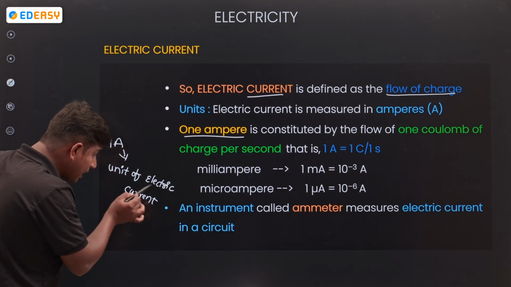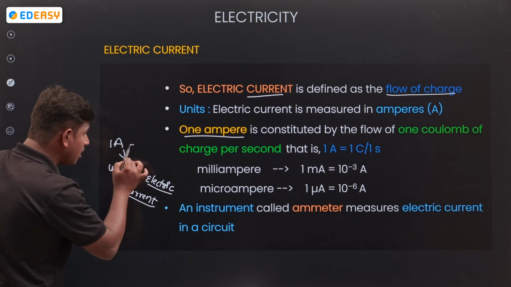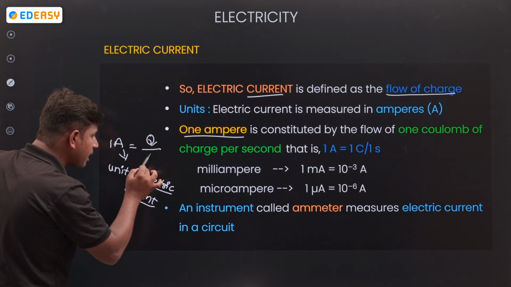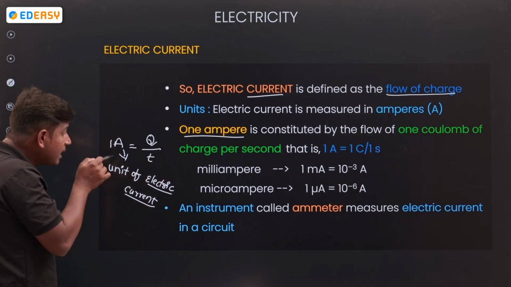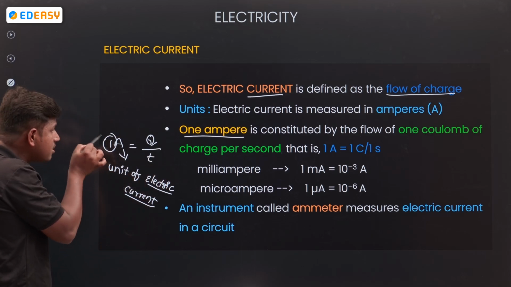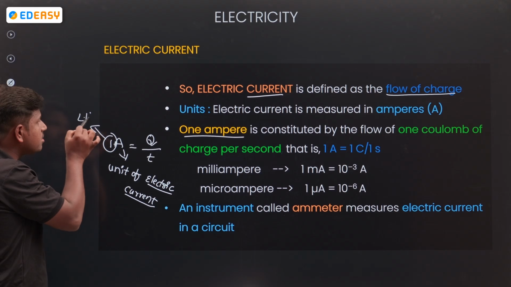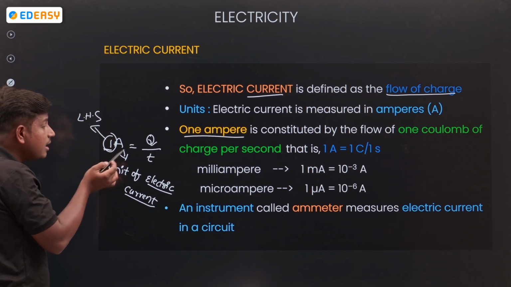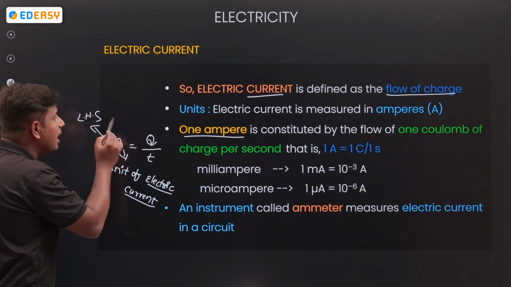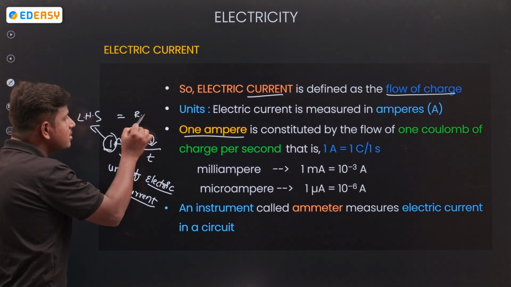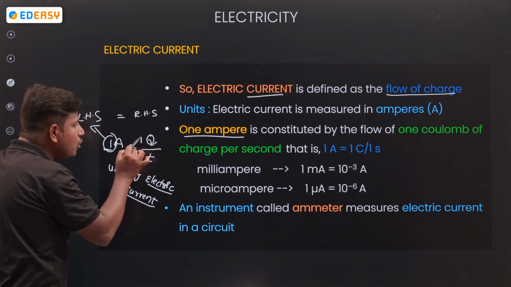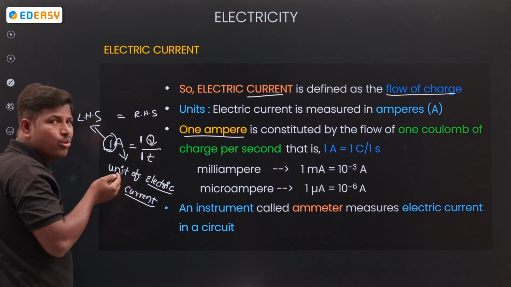So the electrical current formula is coulomb per time. If the LHS value is 1, then the RHS also is 1. It means 1 coulomb of charge per 1 unit of time.